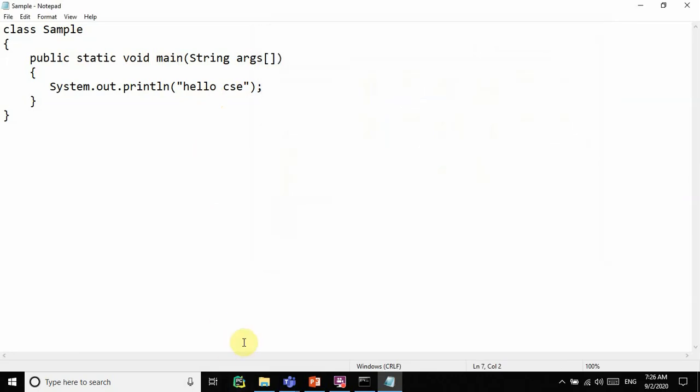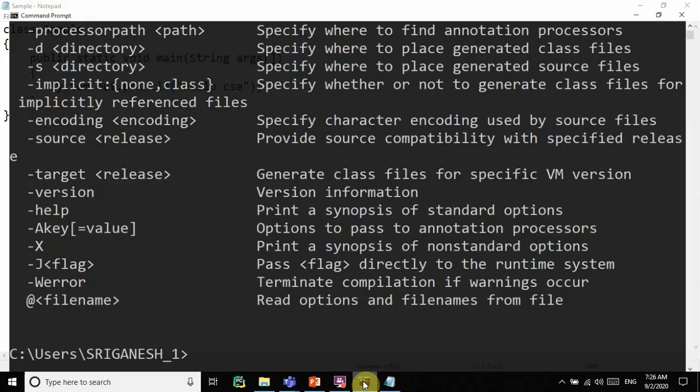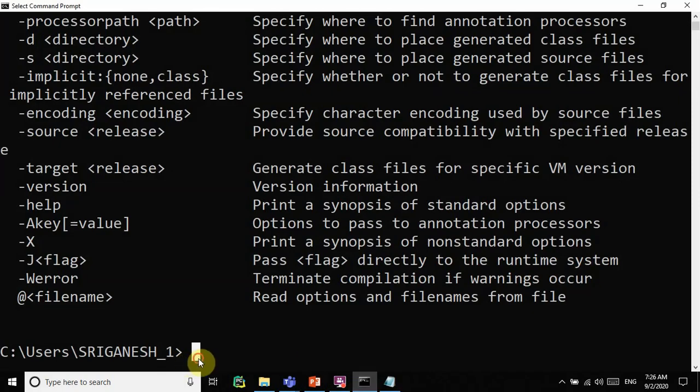Next, you go to the command prompt. There you can type javac. Again, javac stands for Java compiler. The Java compiler is one of the JDK tools, Java Development Kit tools. It compiles the Java code.